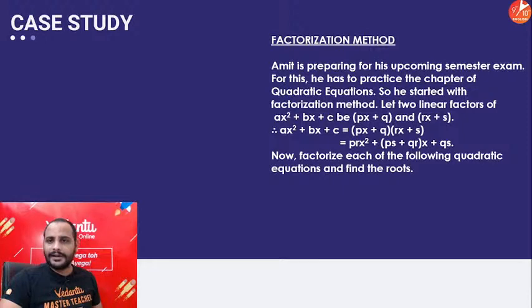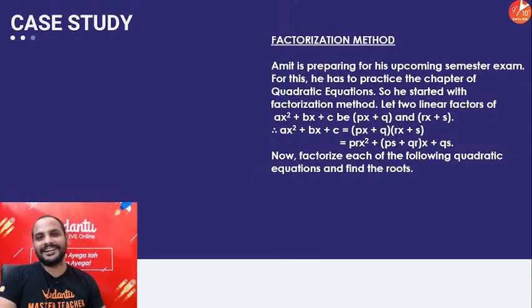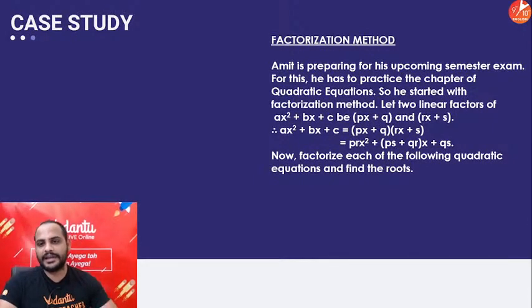Alright, what does it say? Amit is preparing for his upcoming semester exam. For this, he has to practice the chapter of quadratic equation. So all of you are Amit right now because all of you have to prepare for quadratic equation. He started with the factorization method. Let the two linear factors of ax square plus bx plus c be px plus q and rx plus s. When you multiply the factors, you get this. Now factorize each of the following quadratic equations and find the roots. At the end we have to use the factorization method.